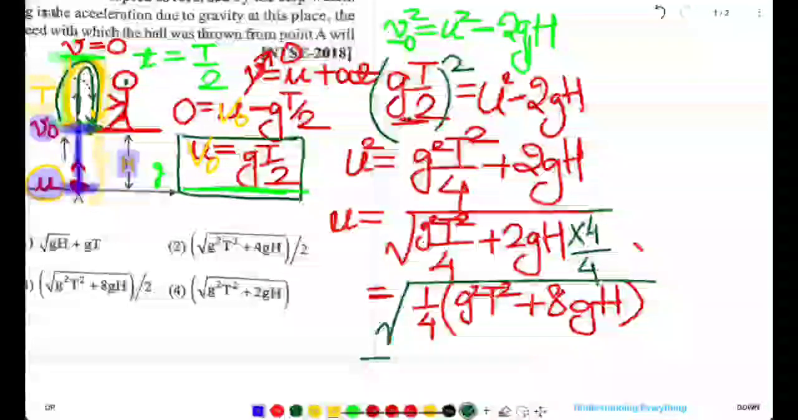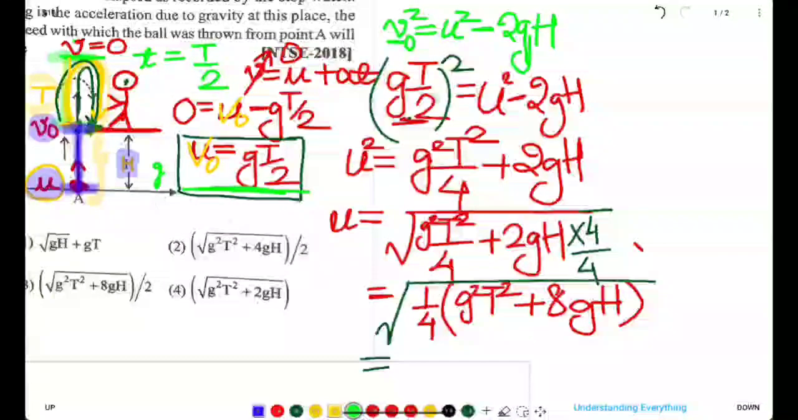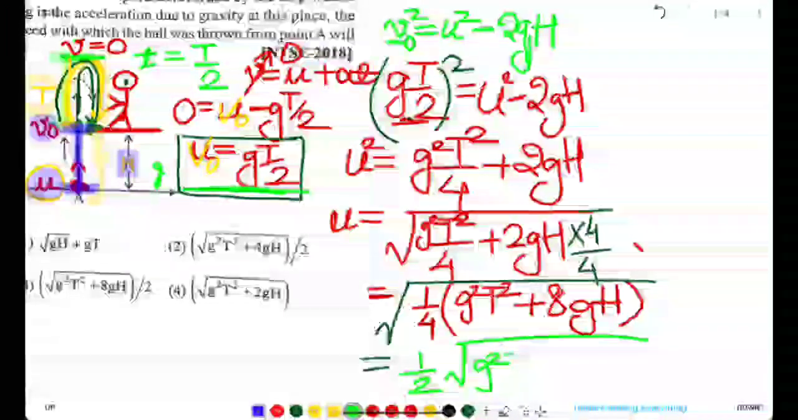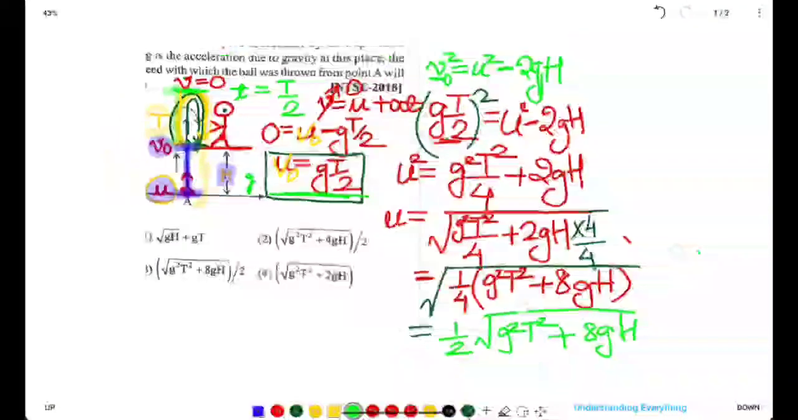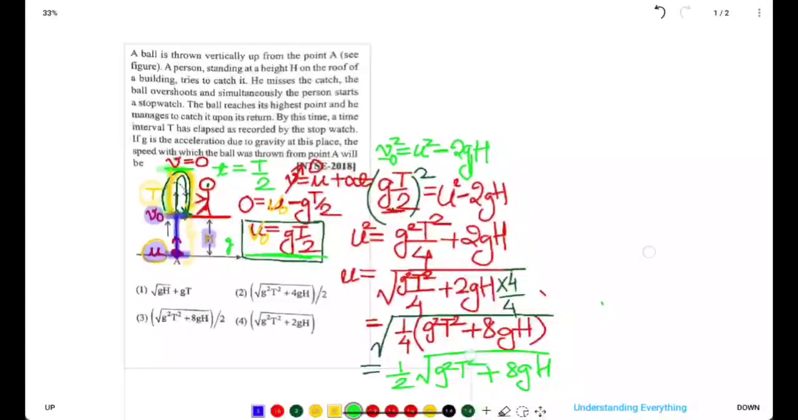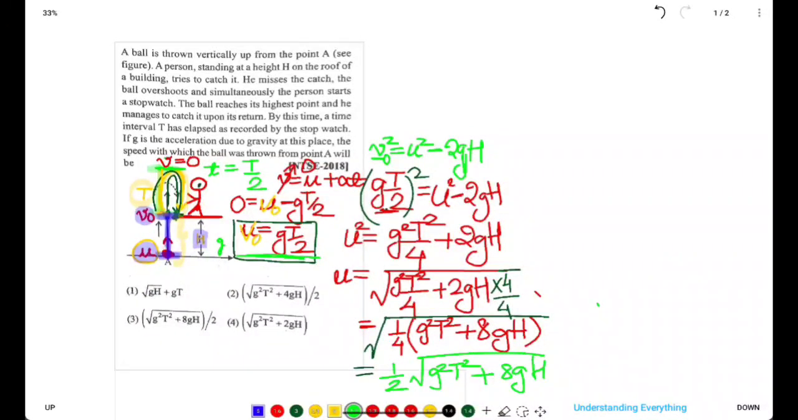So our final answer is, 1 by 4 will come out as 1 by 2 into root of g square t square plus 8gh. This is the answer for this very complicated looking question.